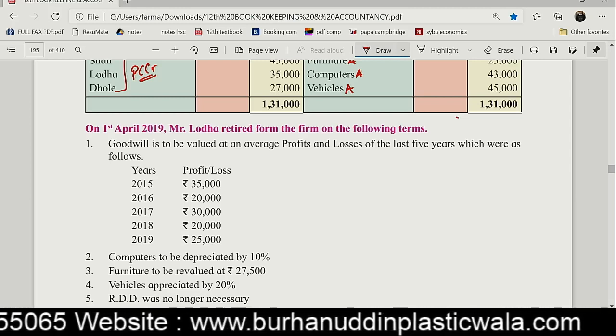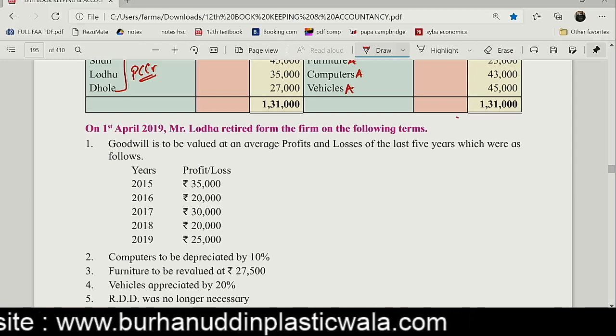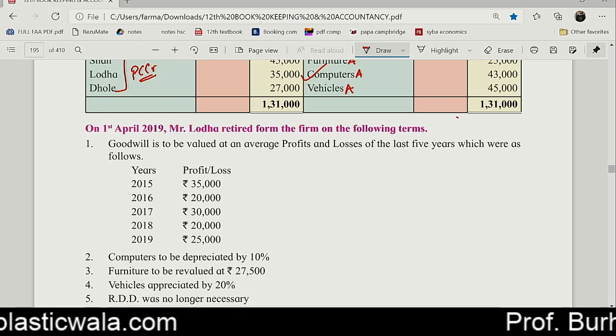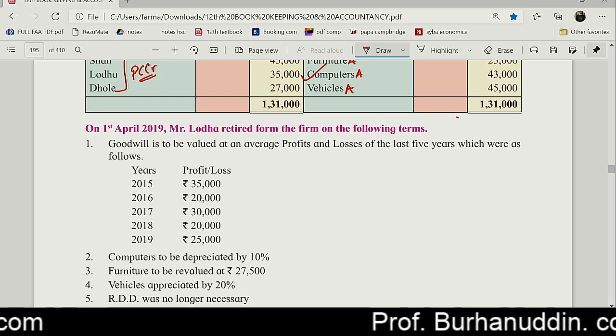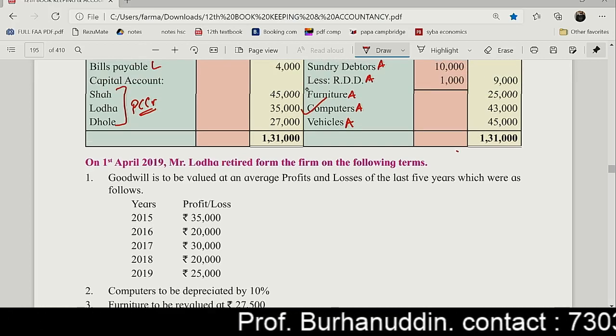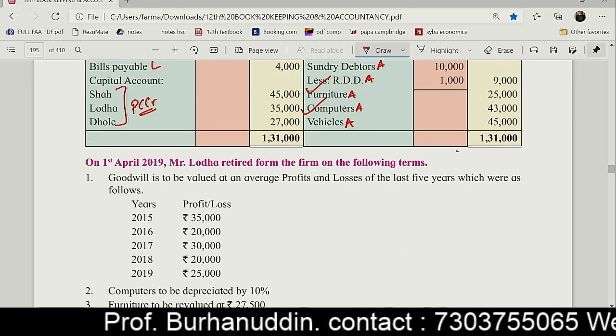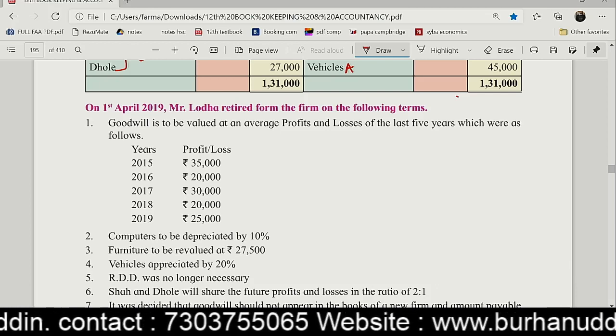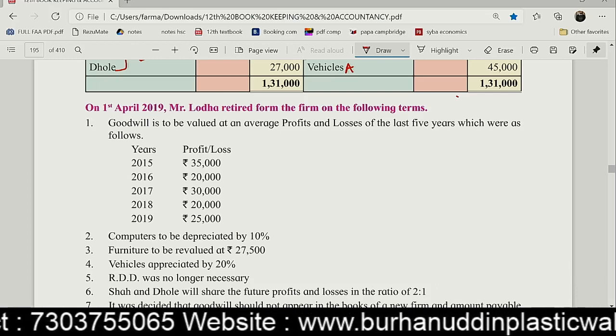Computers are to be depreciated by 10%. So we'll have a tick mark on computer. We have an adjustment. Furniture is to be revalued at 27,500. So I will be having a tick mark on furniture too. They are telling me the next one, vehicles is to be appreciated by 20%. So this vehicle will be having an adjustment.